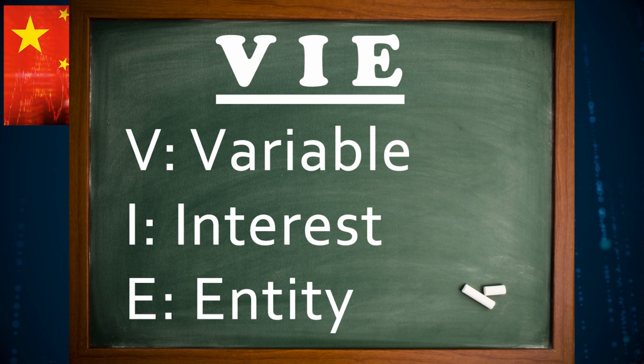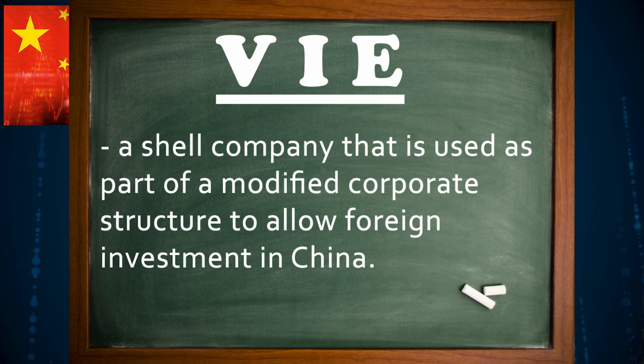But without wasting any more time, VIE stands for Variable Interest Entities, and they are essentially a shell company that is used as part of a modified corporate structure that allows foreign investors to invest in Chinese companies, but that structure also takes away many rights from you as an investor. So why do we need them in the first place?